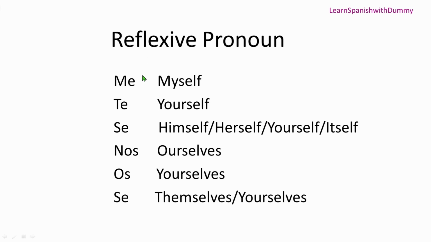Alright, first of all, we're going to see the reflexive pronouns. These are the reflexive pronouns. Me means myself. Te, yourself. Se, himself, herself, yourself, and also itself. Nos, ourselves. Os, yourselves. And se is also themselves and yourselves. So se is very important, and these are its translations, right? So just go through them and we'll see more.